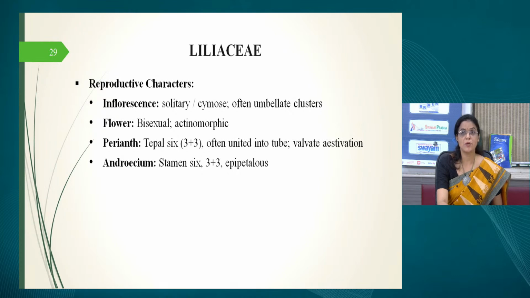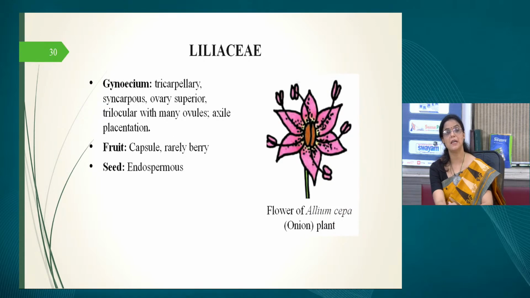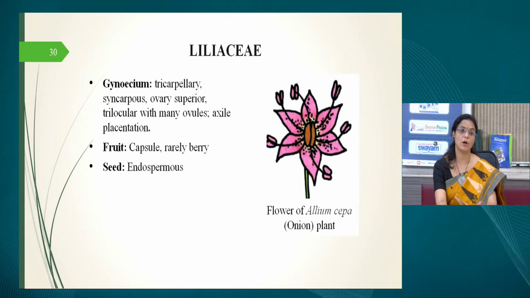Now the flowers, they are bisexual, actinomorphic. Monocots do not have calyx and corolla, so they have a tepal, a perianth. Tepal is an independent individual member of the perianth, and there are 6 tepals, 3 plus 3, and they are fused. Then the androecium: the stamens are 6, 3 plus 3, epitepalous, that means they are attached to the tepals. Gynoecium is tricarpellary, syncarpous, ovary superior, trilocular, with many ovules in each locule, attached to the placenta in an axile manner.